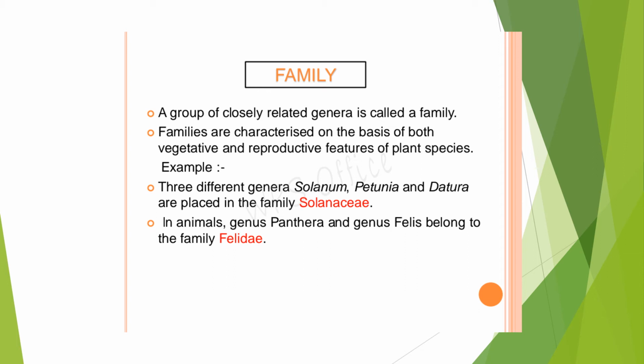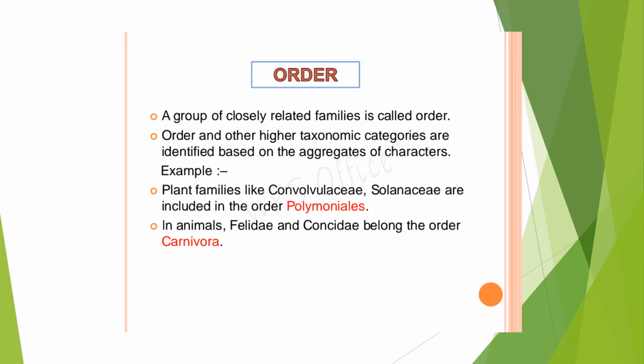In the same way, we had small groups, the species, then these small groups of similar organisms grouped as genus, and many such similar genus are grouped into the family. Now again we are moving into some bigger group of classification, that is the order. So now many families which are common in some characters are grouped into an order.